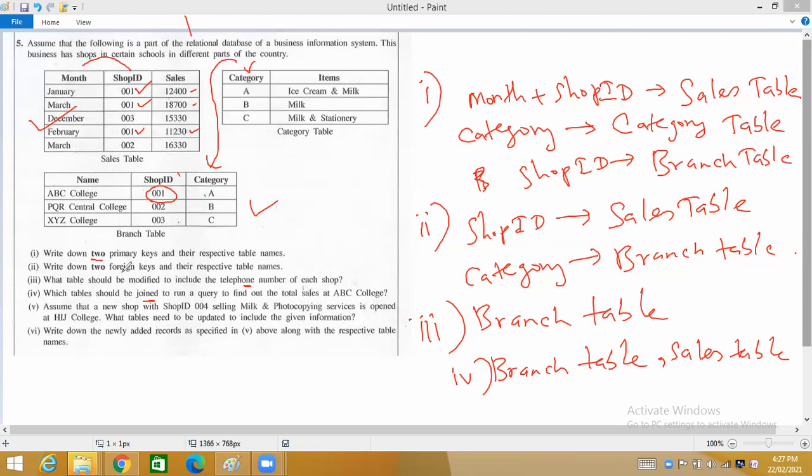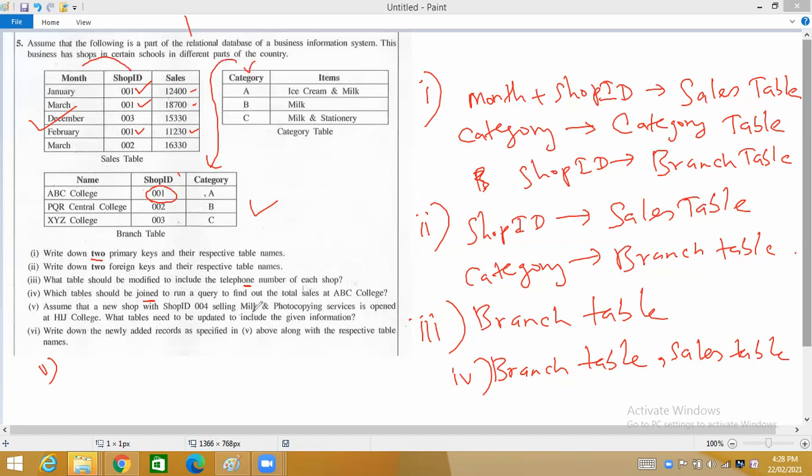Okay, then fifth question. Assume that a new shop with shop ID 004 selling milk and photocopying services is opened at HIJ College. What tables need to be updated? Now they are giving you a new work. You have to open a new shop. That shop ID is 4 and its category is milk and photocopying services. What are the tables you have to make changes to?